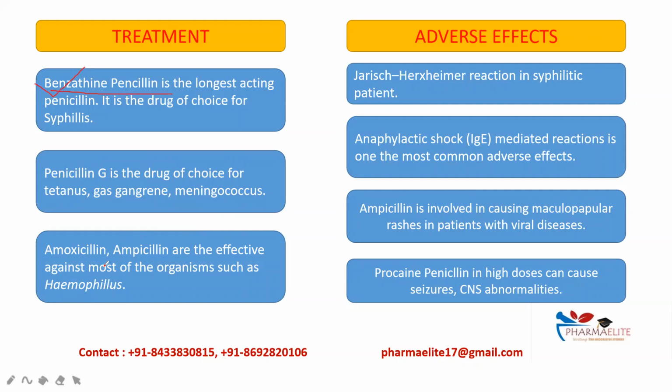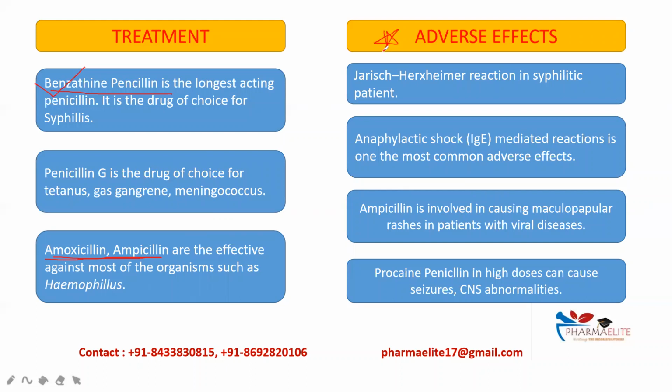Amoxicillin and ampicillin are very effective and are active against most organisms such as Haemophilus influenzae. These two antibiotics belong to the class of extended spectrum penicillins and are very effective against this organism. Adverse effects are very important from this part.